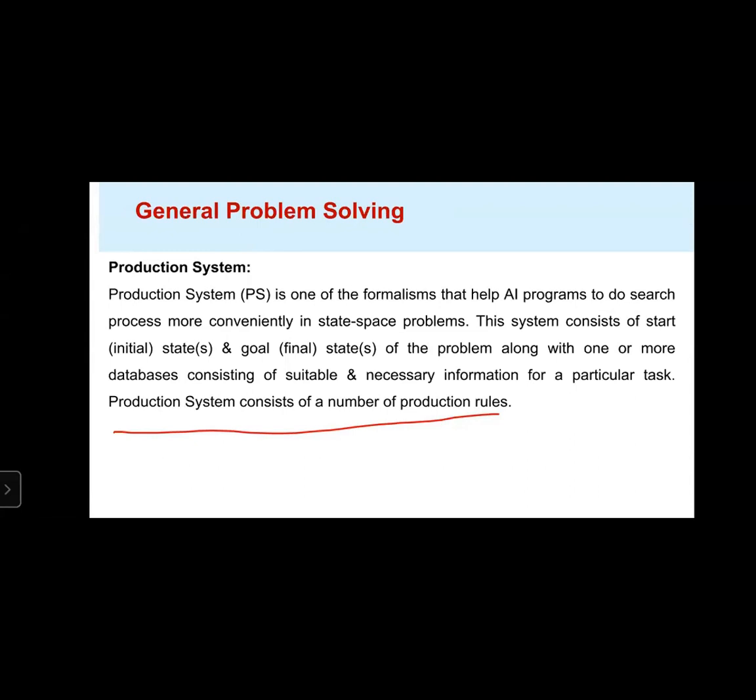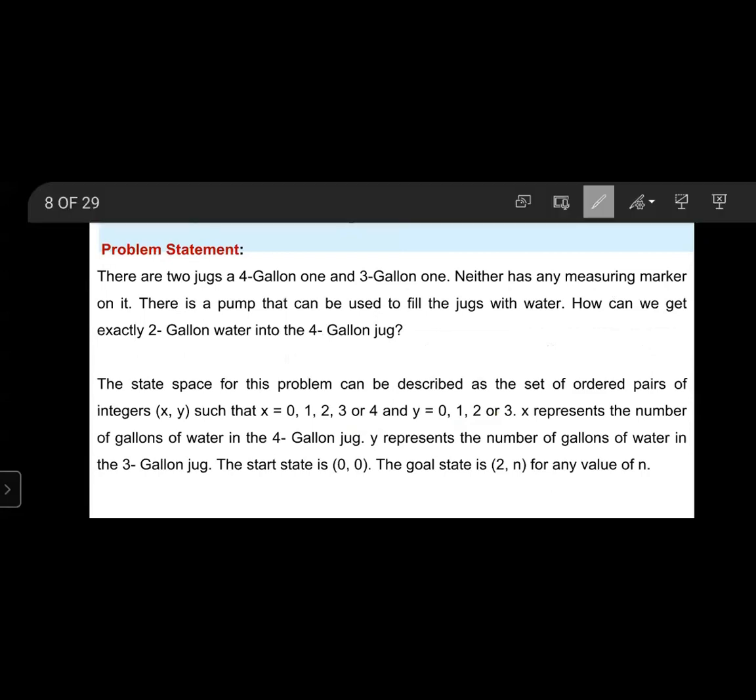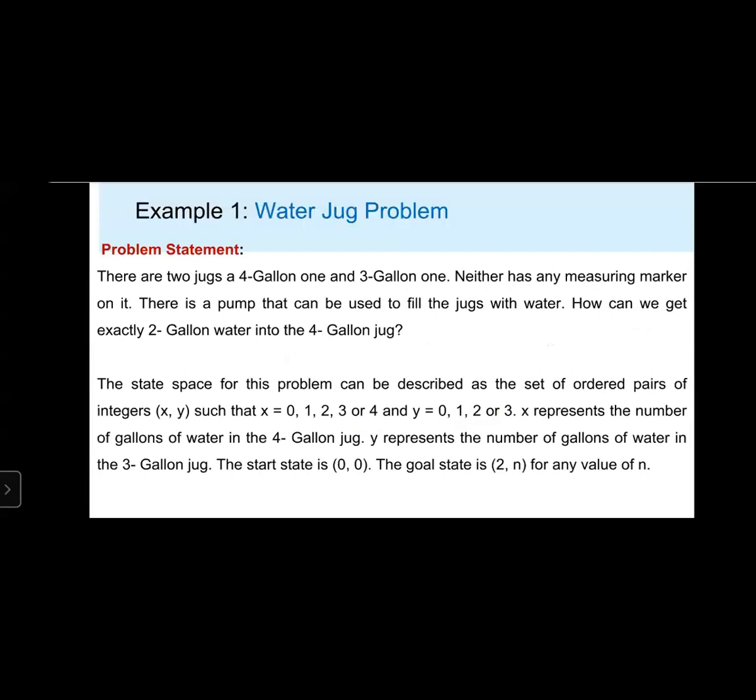Here is an example of general problem solving. First example, the water jug problem. Problem statement: there are two jugs, a 4-gallon jug and a 3-gallon jug, with no measuring marker on them.